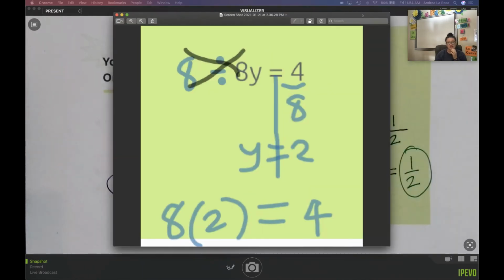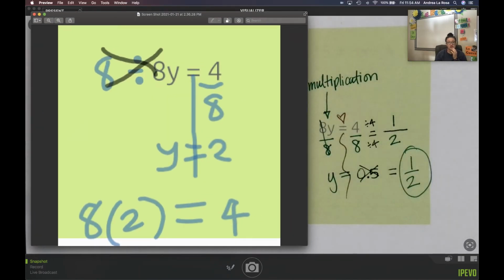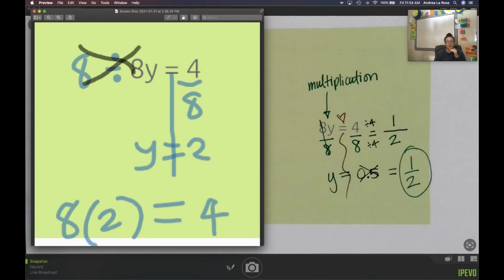In class, I had a lot of students do this. All the work is right. They knew that they needed to divide both sides by 8, but we just got excited. We saw 4 and 8. We know 4 goes into 8 2 times, but they divided in the wrong order.